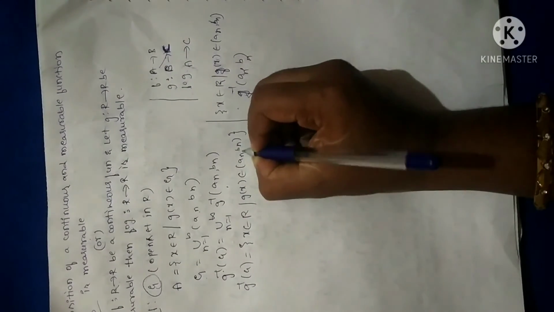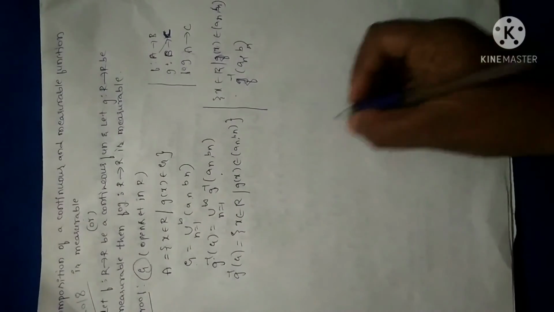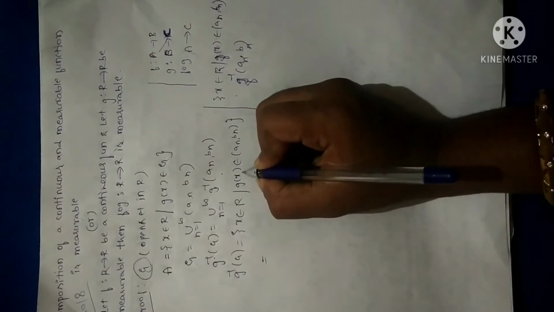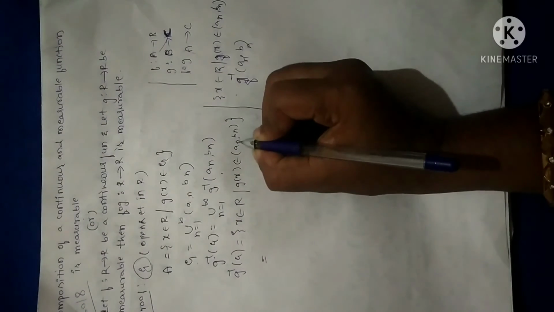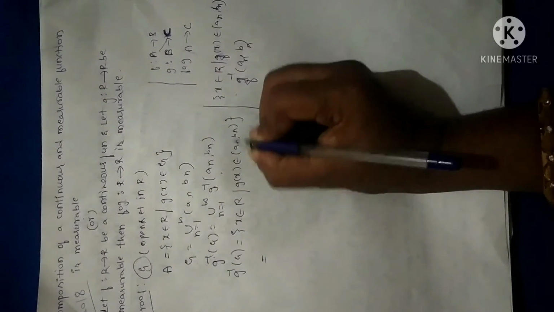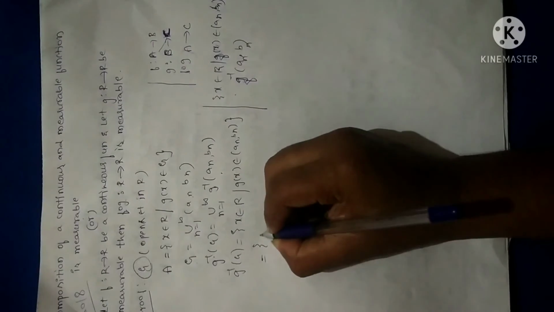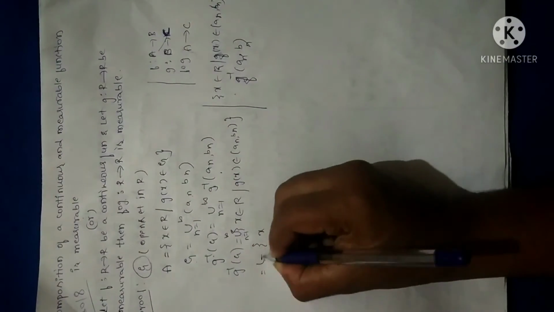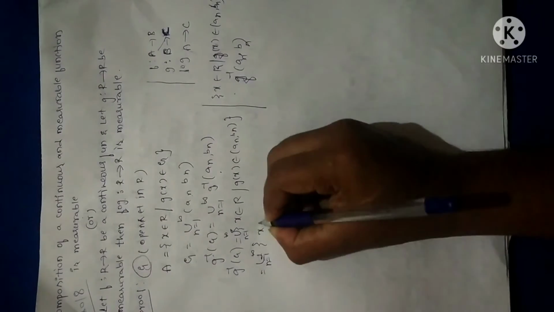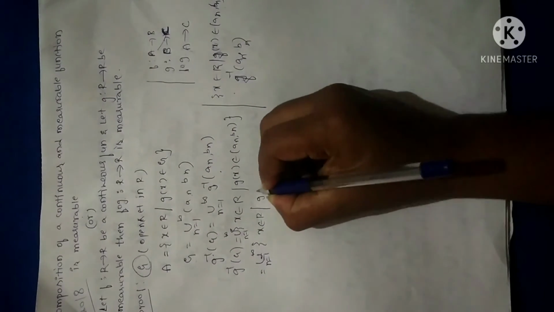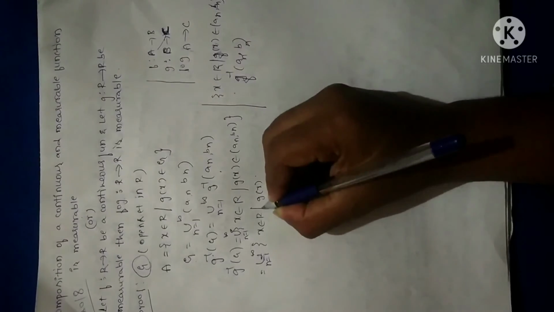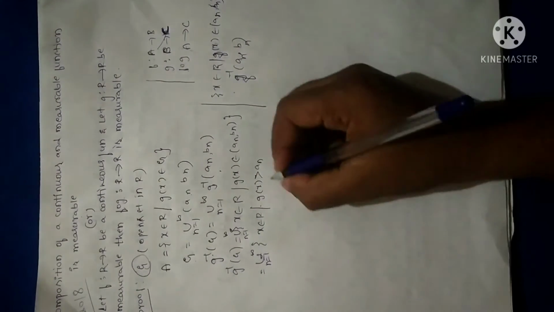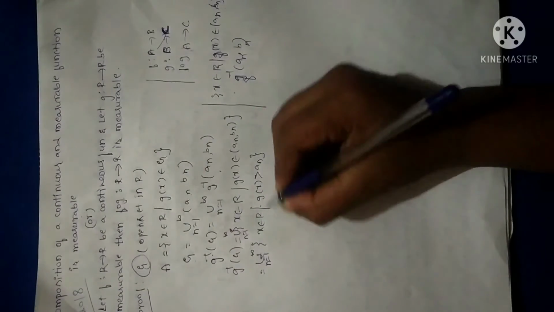All these steps are not mentioned in the notes. I am just explaining for your reference. Again, by the previous theorem I have already proved this; I have used the concept. So g of x belongs to (a_n, b_n), meaning g will be in between a_n and b_n. So I can write this as a union, I missed the union here. Union n equal to 1 to infinity of x belongs to R such that g of x will be in between a_n and b_n. Or else I'll just write it in one step. If you want, you can refer to the previous theorem so that you will understand it very well.